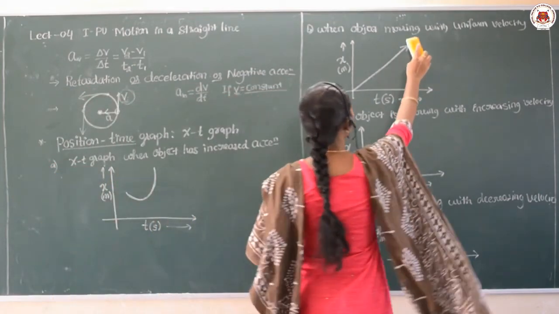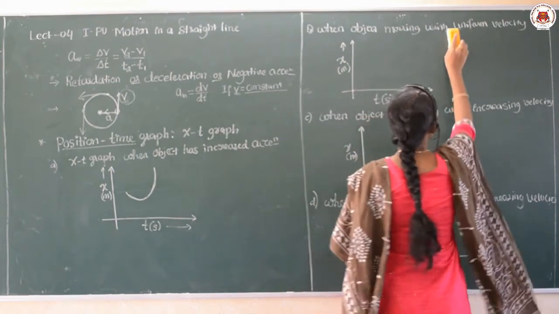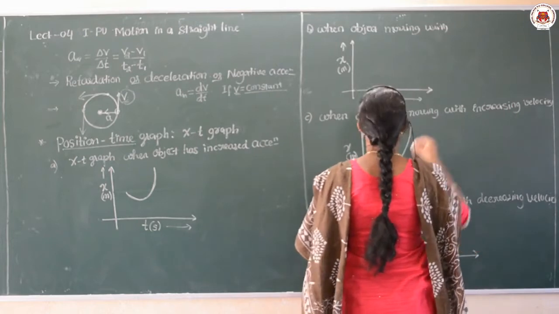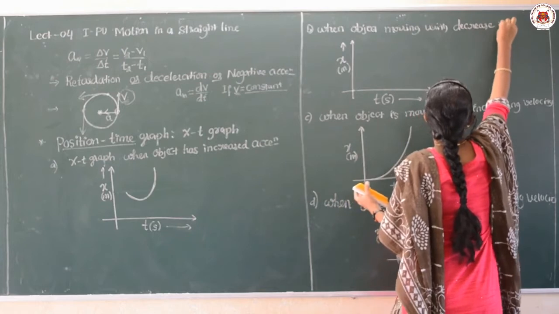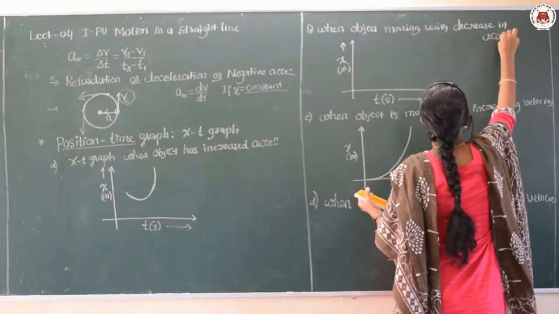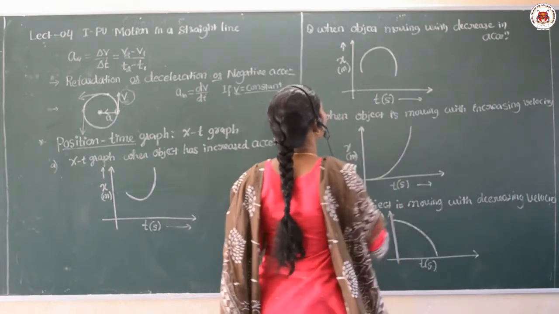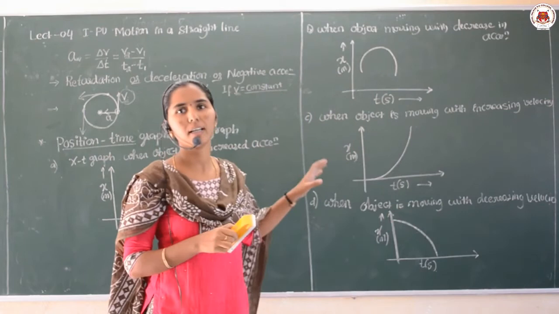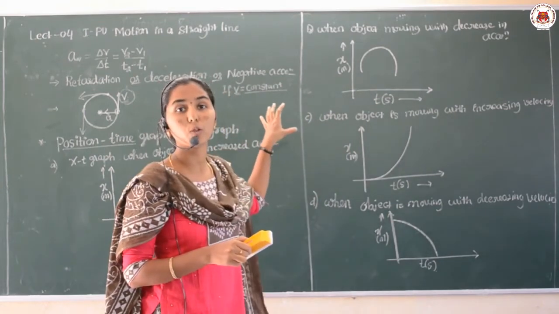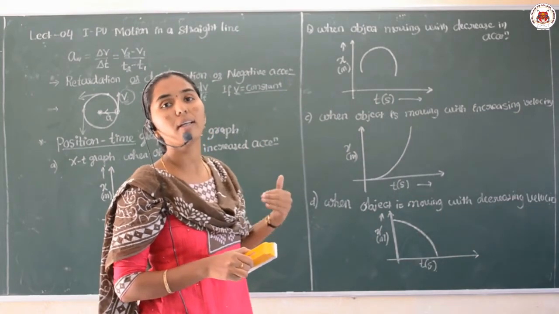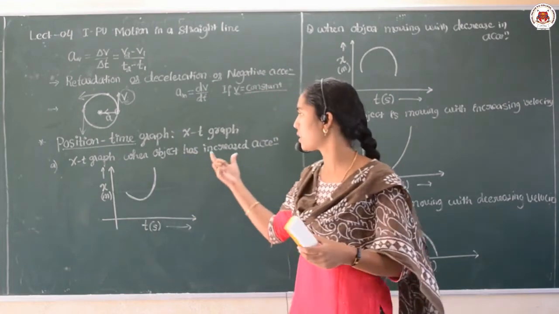And if the object is having decrease in the acceleration, so that can be represented like this. Yes. So these are the graphs, that is a position time graph, when the object changes its position, according to that we are drawing here.